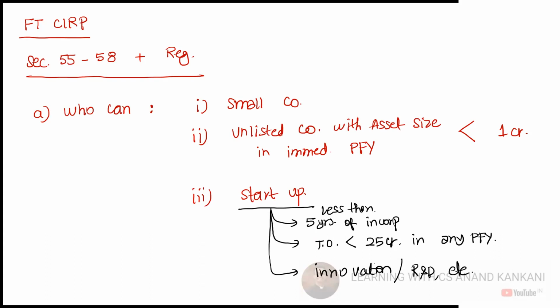Okay. Now, second thing, who can apply for the fast track CIRP? Basically, the application. Just understand here the application can be filed by the creditor. There is no separate provision whether it's a financial creditor or an operational creditor.